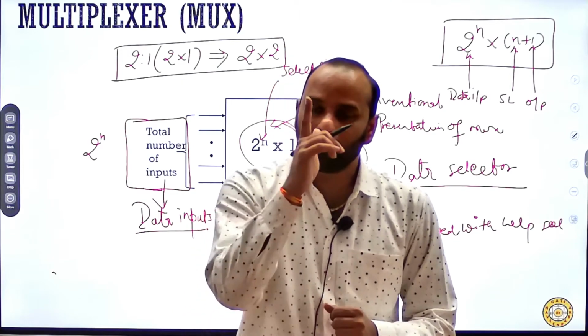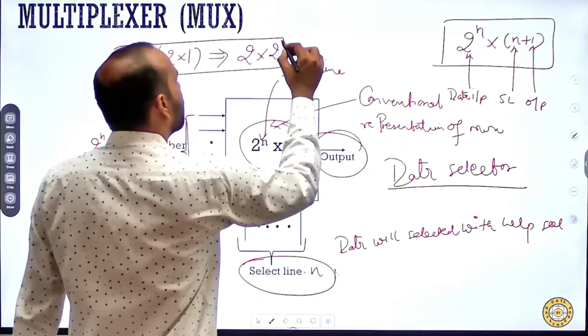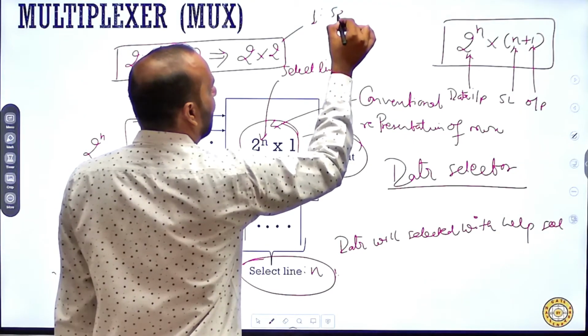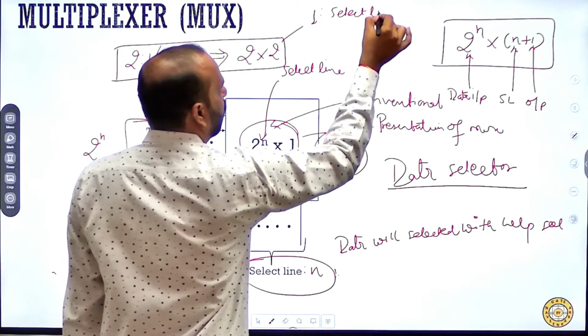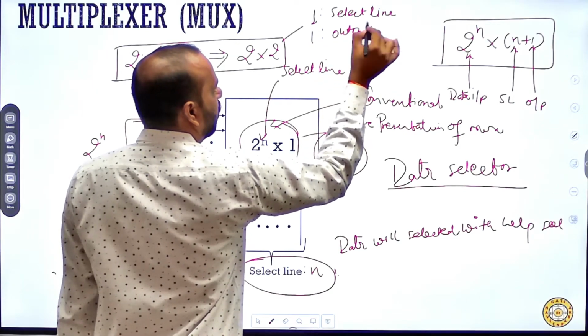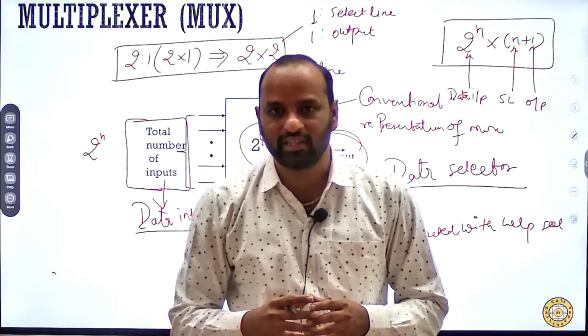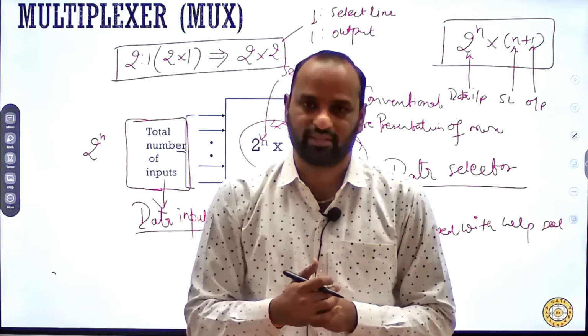So please remember that this 2 represents 1 as a select line and 1 as output. So a 2 cross 2 multiplexer is nothing other than a 2 cross 1 multiplexer, understood.